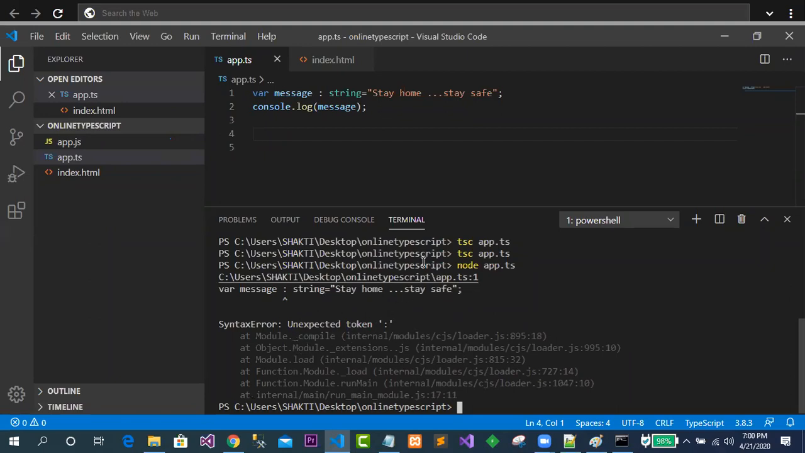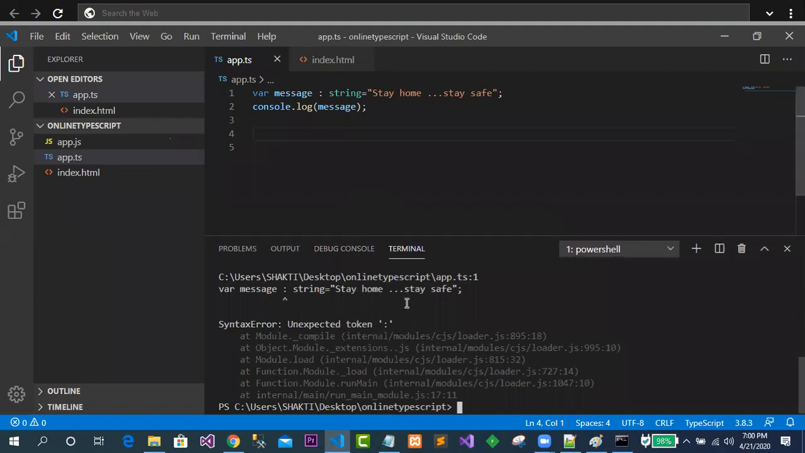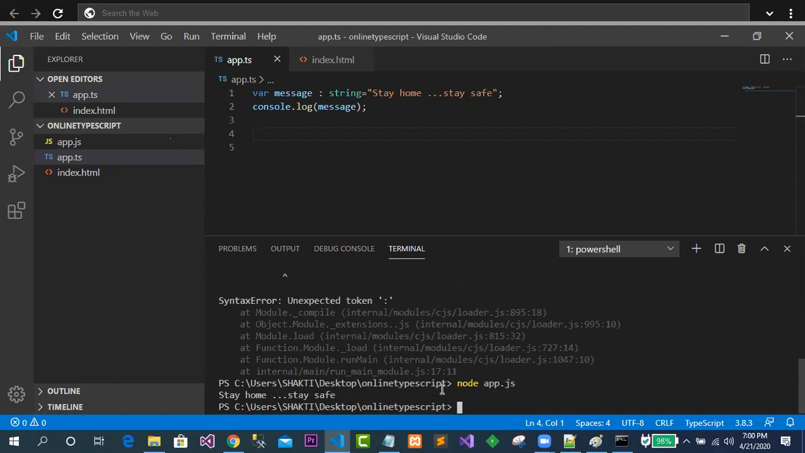What is the thing that it is? Okay, though it is showing the error in here, let me just go for node. Okay, this is app.js. Just see, it is showing you what? Stay home, stay safe.